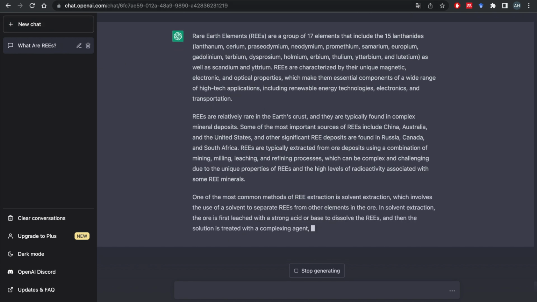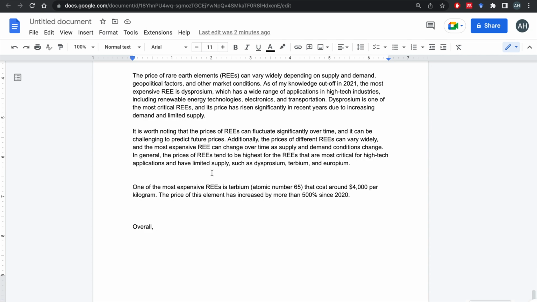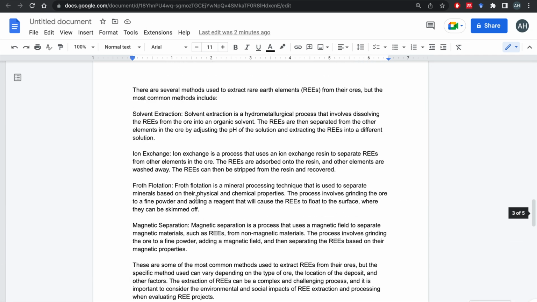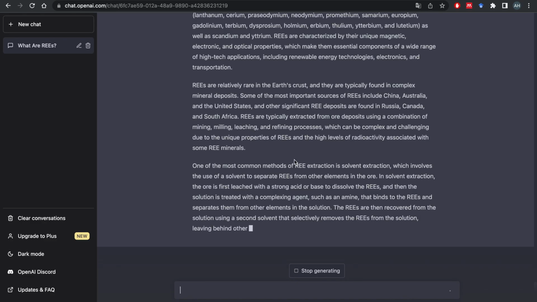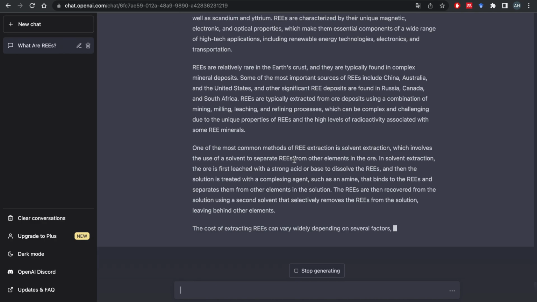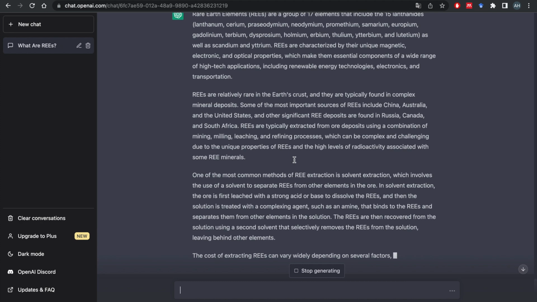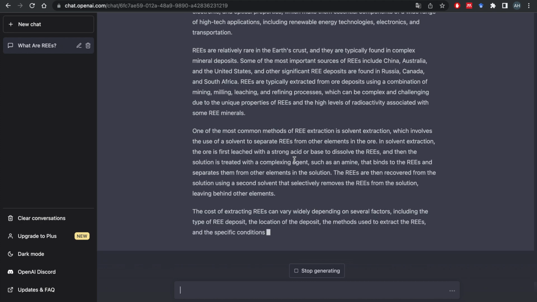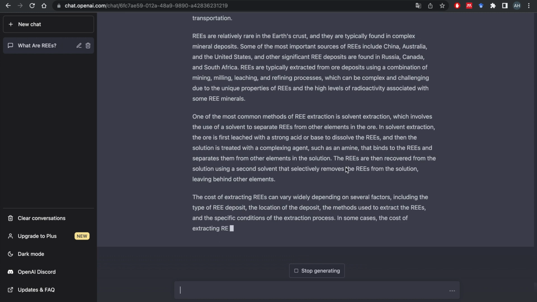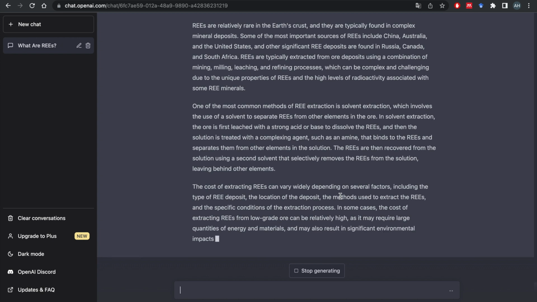So you can open even another page. You have these here, and you paste what it produces, the essay where it's putting all the information together, onto a different page, and you start editing that or inserting information from one to another until you get to your final draft that satisfies you.